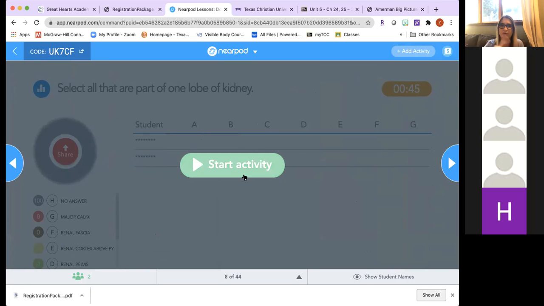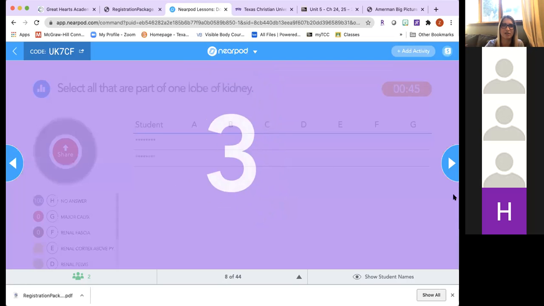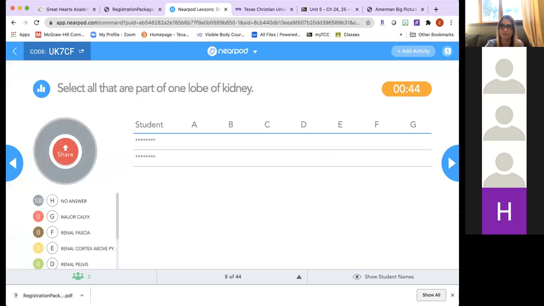Okay, before we go into nephron, let's select all that are part of one lobe of the kidney, if you remember. So that lobe of kidney, what was part of one lobe of kidney? And you can pick several things here. But you shouldn't pick all of them.